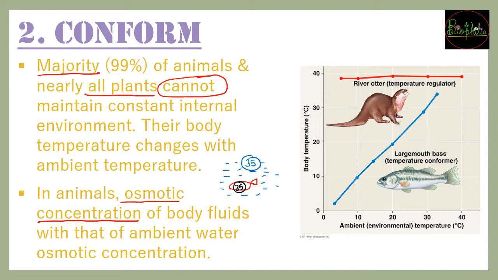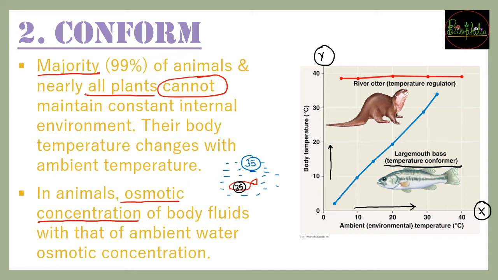ग्राफ ऐसे ही दिखाया है that the fishes that are temperature conformers, those who cannot maintain their internal environments, unka temperature, body temperature, if you plot it on a graph, so this y-axis is going to have the body temperature of the organism and x-axis is going to have the external temperature. So जैसे ही external temperature बढ़ना शुरू हो जाएगा, in the conformers the body temperature will also increase. So that is the reason the graph is going to be like a sloping graph.